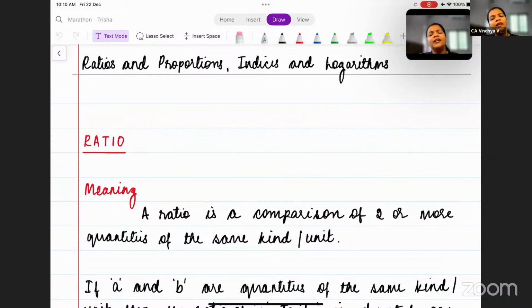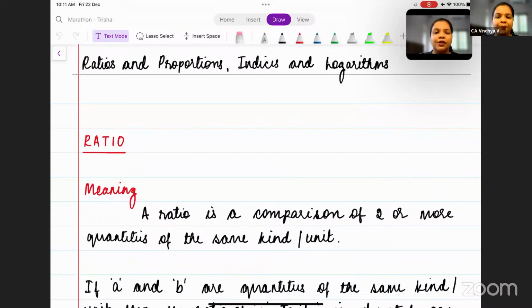All right, let us quickly start with the first chapter, that is ratios and proportions, indices and logarithms. How are we going to do this? I explain all the concepts in every chapter, and I've picked up a few questions from the past exam papers, which we will be solving. And here and there, when I am explaining the concepts to you, I'll definitely be giving you a few examples as well. Okay, so let's begin with the first topic, that is ratios.